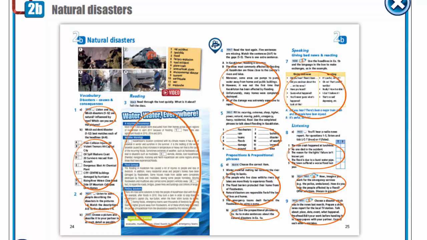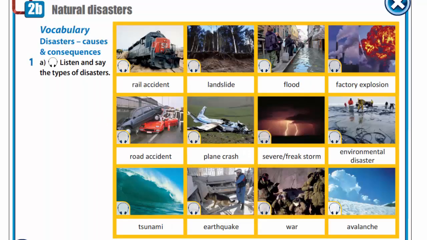Dear students, today we are going to continue our talk about natural disasters. Open your books at page 24, exercise 1. Let's start with our vocabulary. You are going to talk about disasters, causes and consequences. Listen and say the types of disasters.